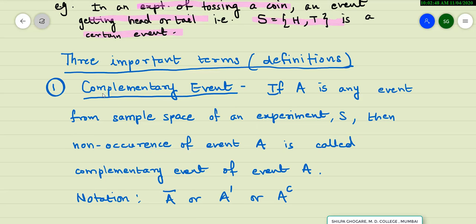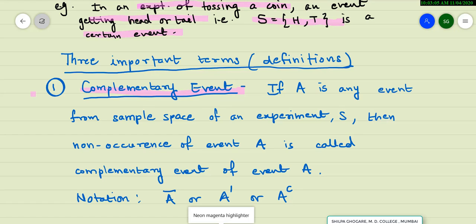Now we shall see three important terms or definitions which are used in probability. The first term used is complementary event.